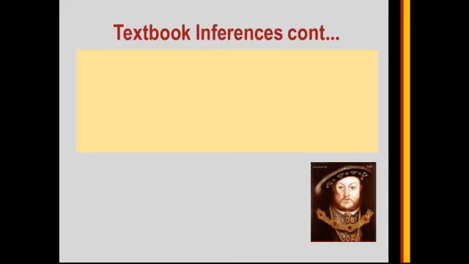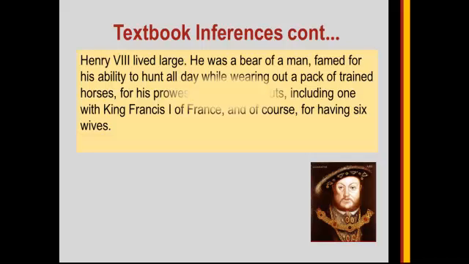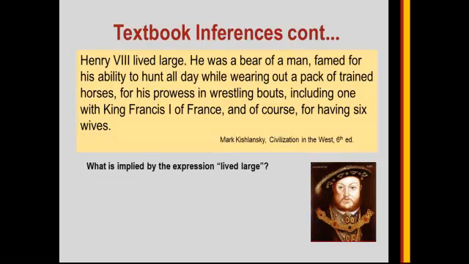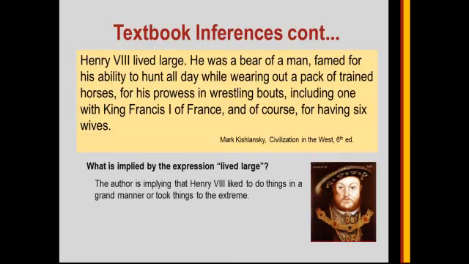Textbook inferences continued. Henry VIII lived large. He was a bear of a man, famed for his ability to hunt all day while wearing out a pack of trained horses, for his prowess in wrestling bouts, including one with King Francis I of France, and of course, for having 6 wives. What is implied by the expression lived large? The author is implying that Henry VIII liked to do things in a grand manner or took things to the extreme.